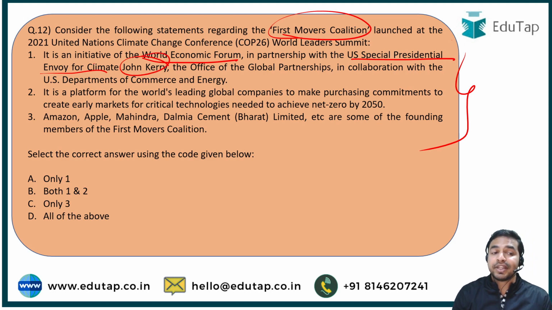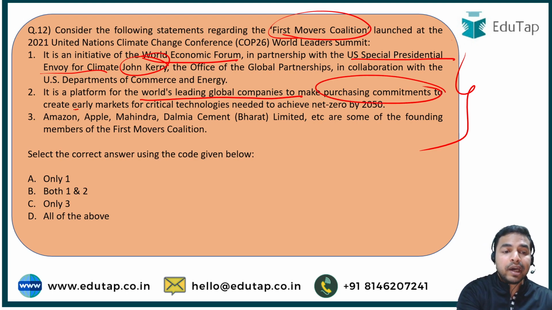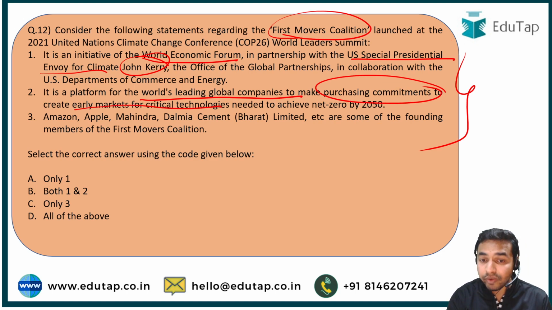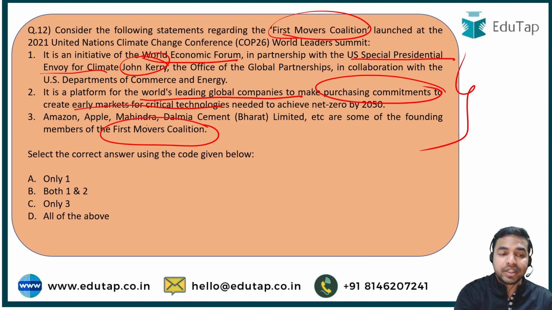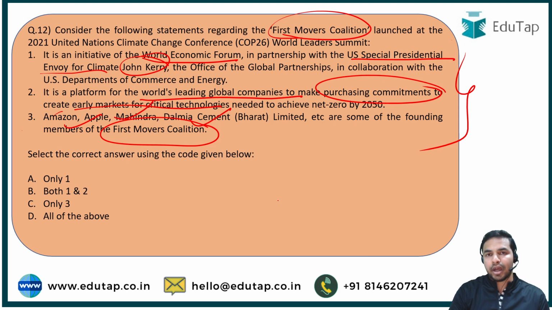The second statement says that it is a platform for the world's leading global companies to make purchasing commitments to create early markets for critical technologies. And the third statement is talking about the founders of this initiative, the First Movers Coalition, and that is Amazon, Apple, Mahindra, Dalmia Cement Limited, etc. So here you are required to identify the correct answer using the codes given below.